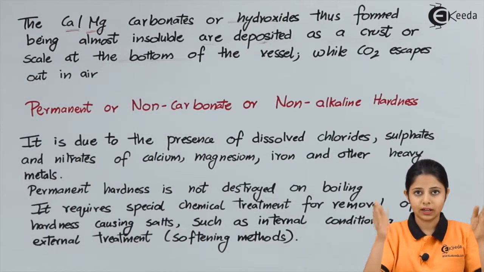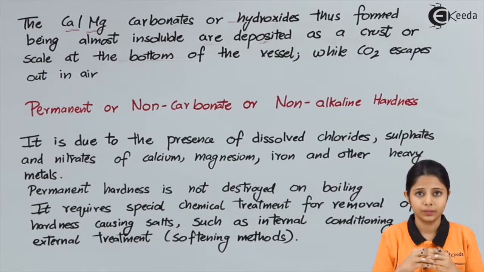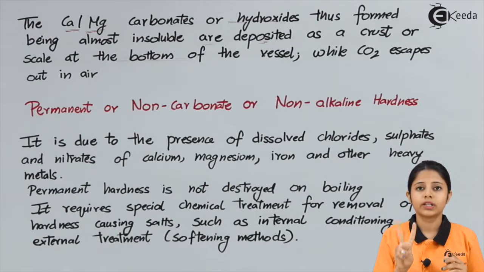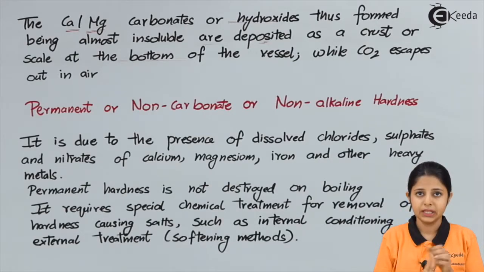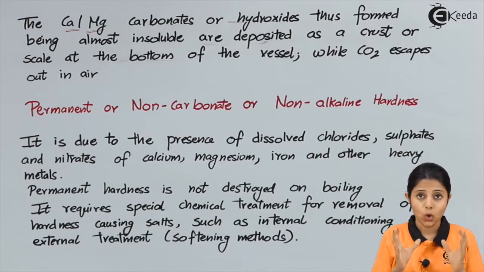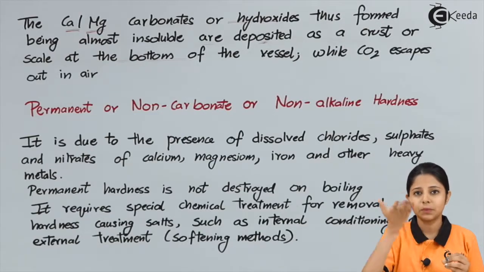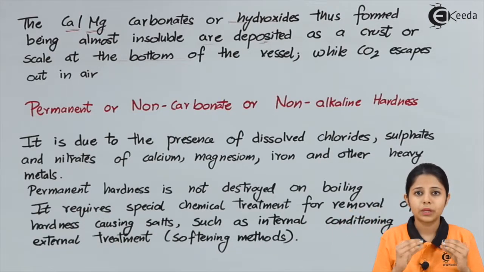Whenever we have seen the reaction, we have a water container. We take the water, which is temporarily hard, and we boil it. Two things are formed. One is a precipitate, second is a volatile substance. Volatile substance is anything which will just escape out of the system. Over here, what is our system? Our system is the container containing water. So, either CO2 escapes out or we have a precipitate formed which is at the bottom.